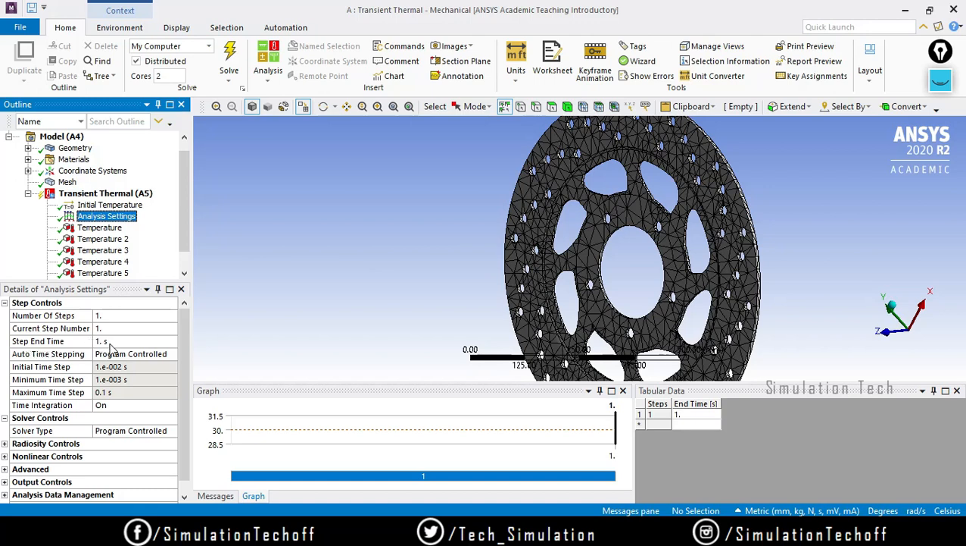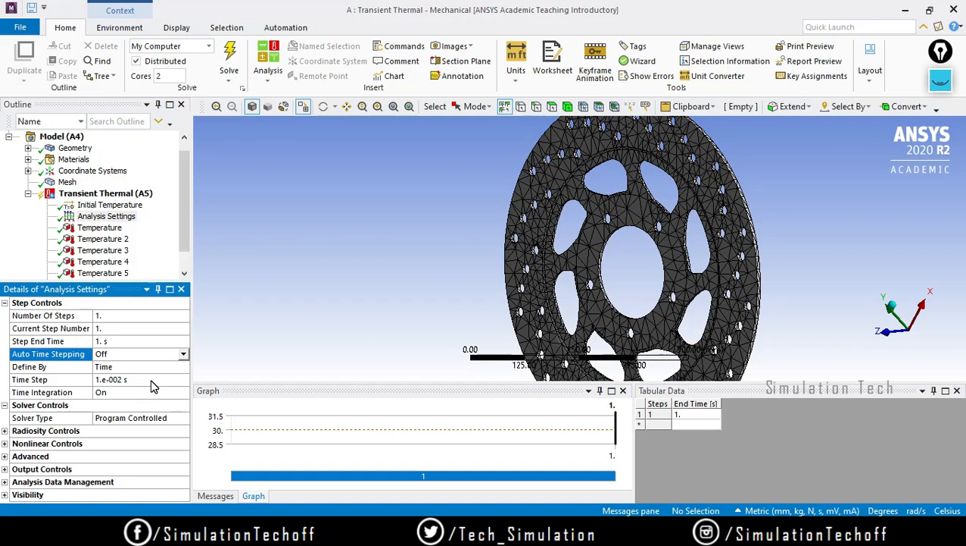Step ending time is 1 second, or else you can assume that this analysis is carried out over 5 seconds. It's up to you. I am assuming that it has happened in only 1 second. Auto time stepping is off, as I am not interested in auto time stepping. So I can give my own time stepping, that is 0.2 in our case. So for every 0.1 second I need results.